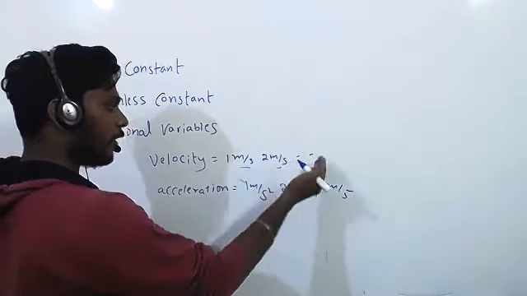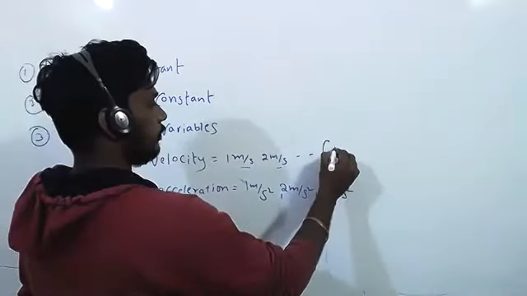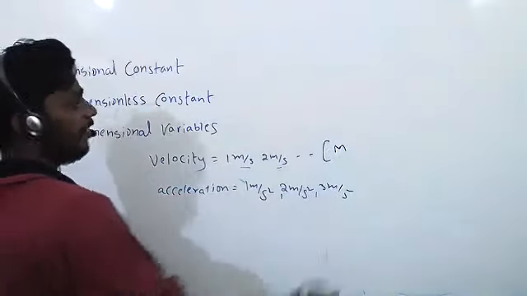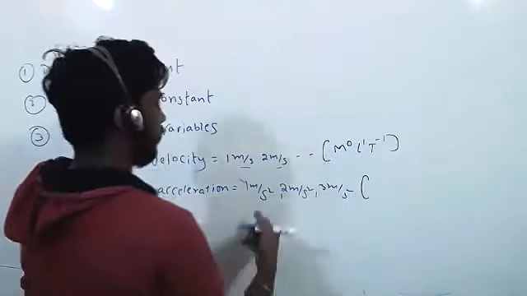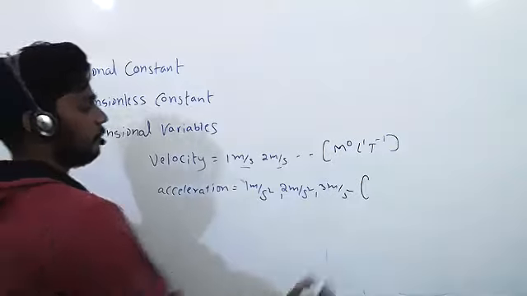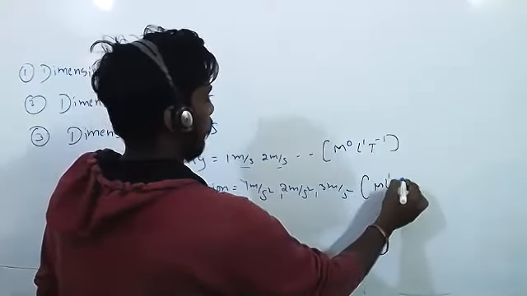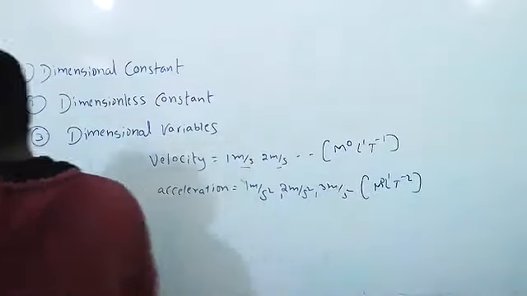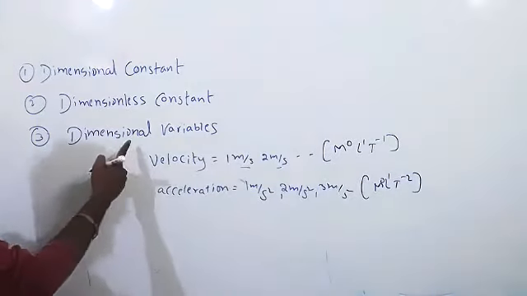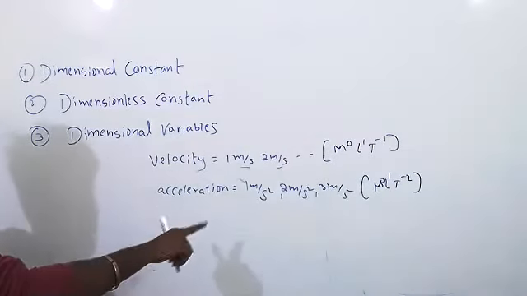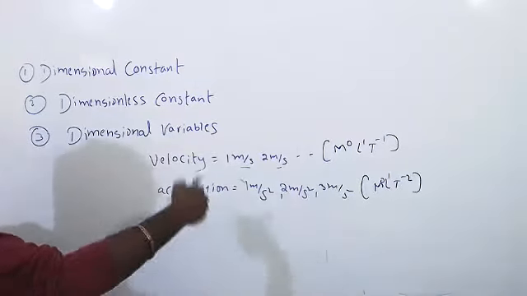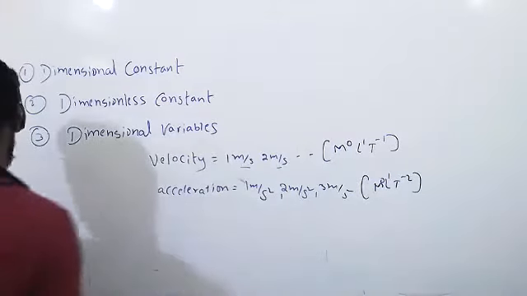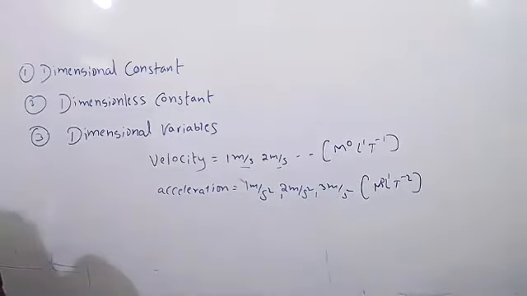What is the dimensional formula for velocity? M0, L1, T to the power minus 1. And for acceleration, M0, L1 and T to the power minus 2. Clear? Dimensional variables means dimensional formula is there, and it is variable. That is called dimensional variable. Understand? Yes, sir. Okay.